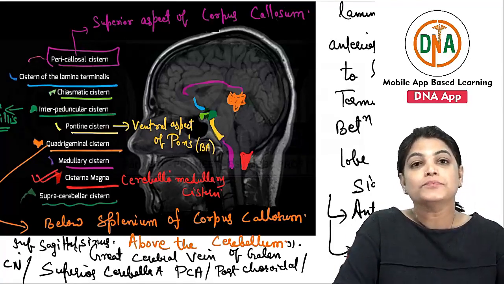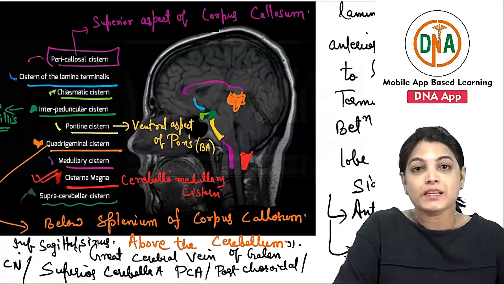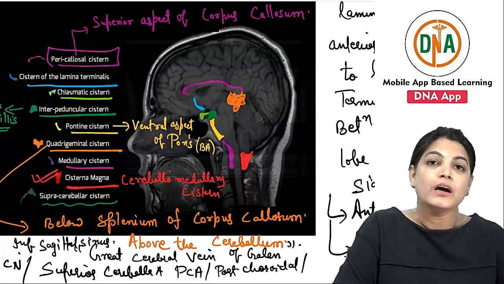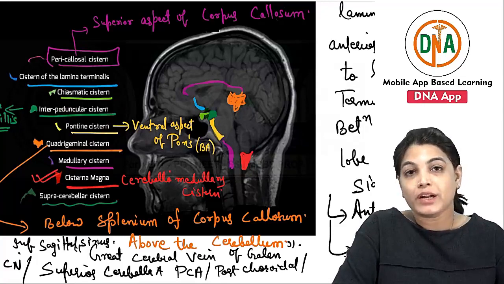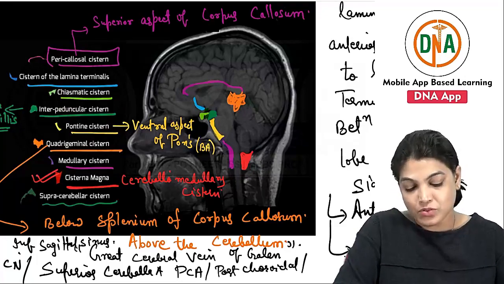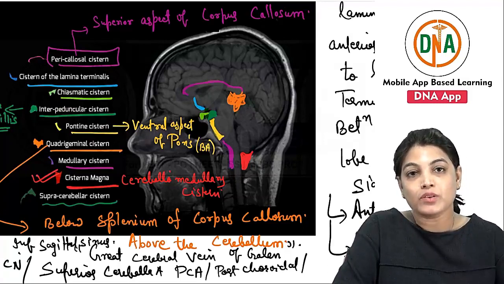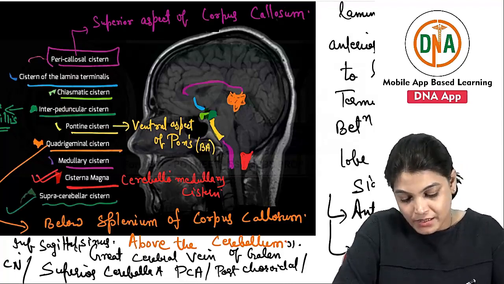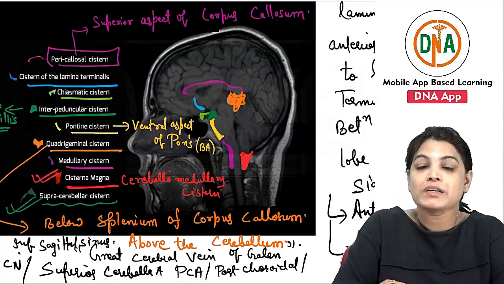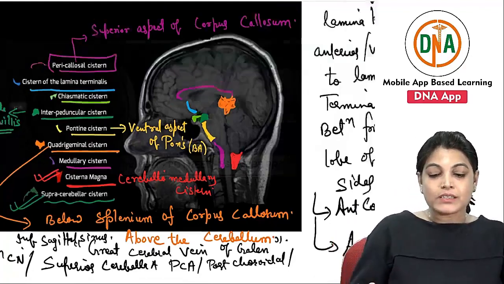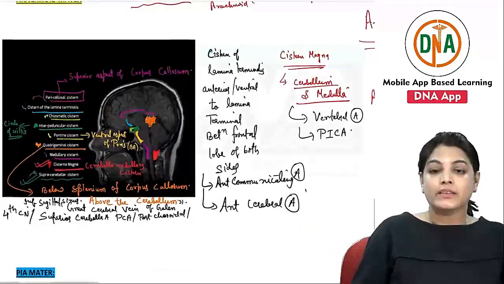It lies in the space between the middle cerebral peduncle and the part of the cerebral midbrain and the dorsum sellae. This supracerebellar cistern is between the midbrain and the dorsum sellae, and lower down it continues with the pontine cistern. So this is the supracerebellar cistern.